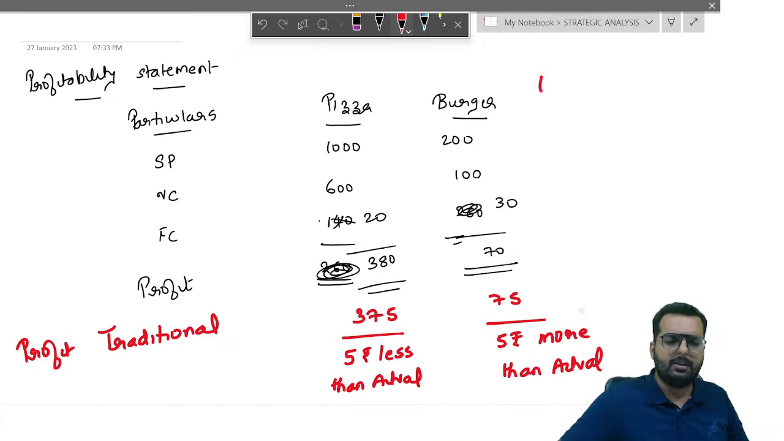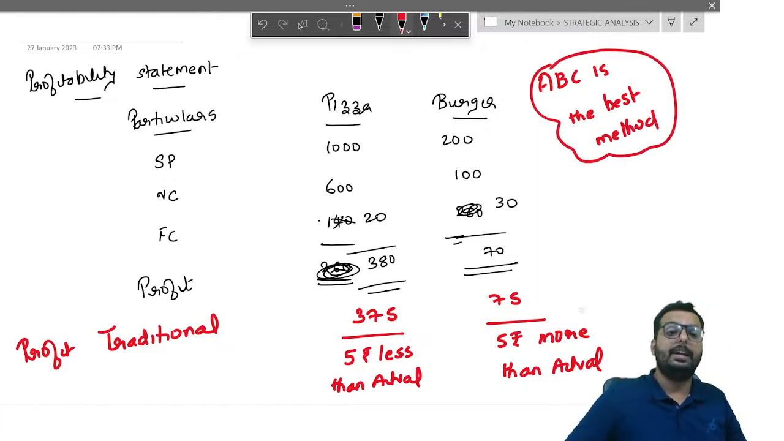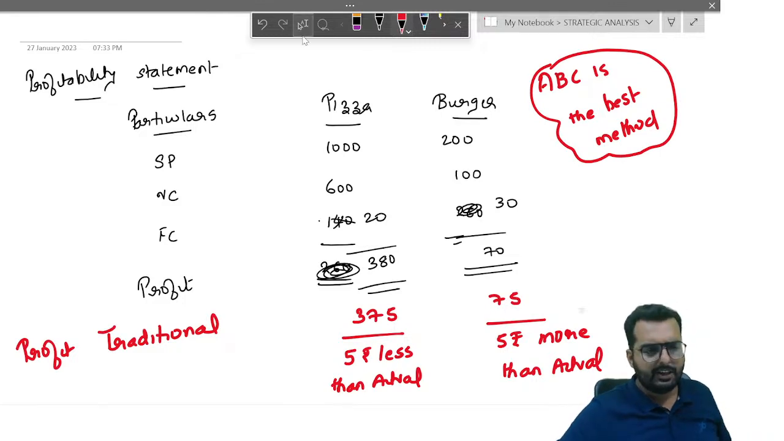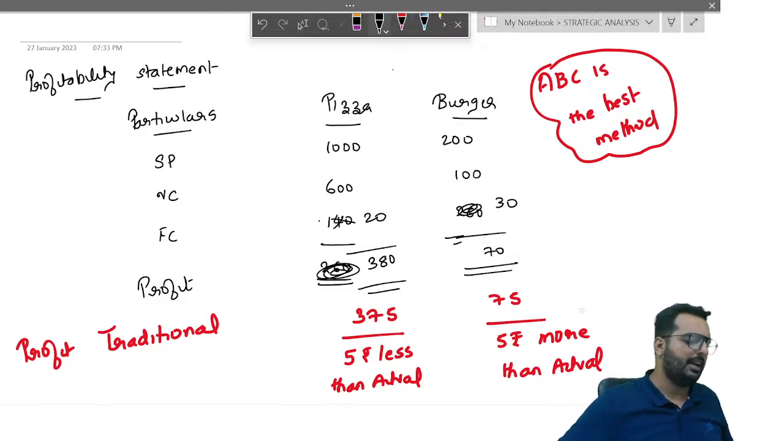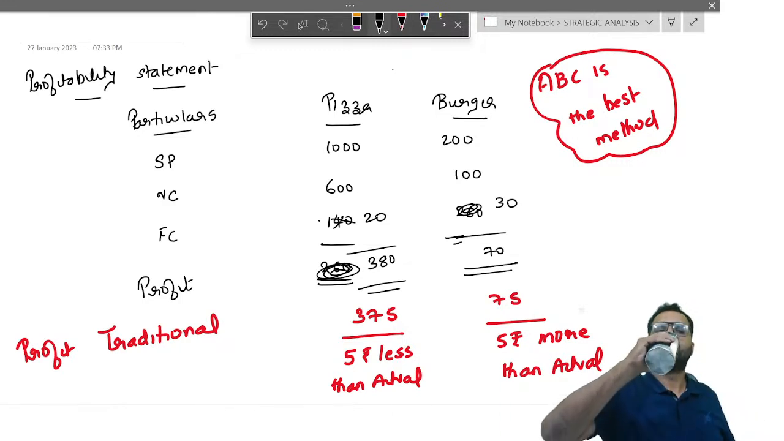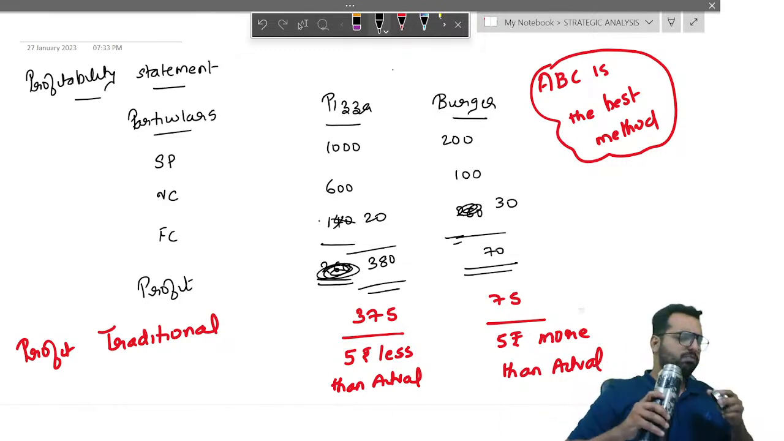Which is a better method, friends? Activity based costing is the best method because here you are apportioning the cost based on activities. Can you write down this in your books? I'll give you a minute's time. Thank you, Aditya, for correcting me.